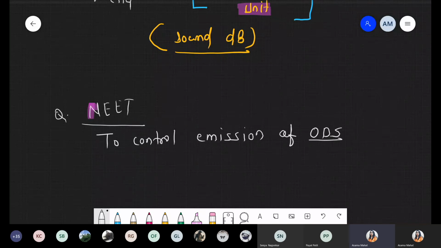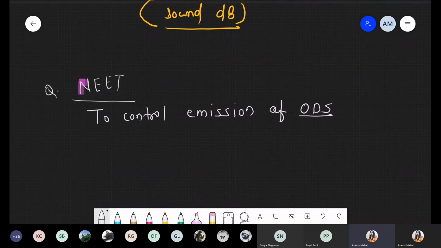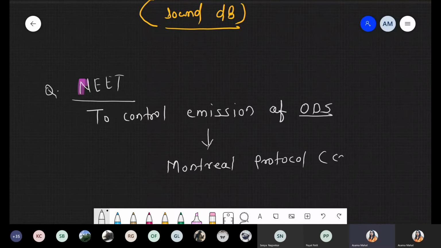There is one international committee, or we can say one international protocol, to control the emission of ODS. The name of this protocol is the Montreal Protocol, which was run in Canada.